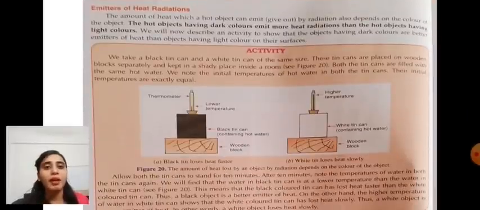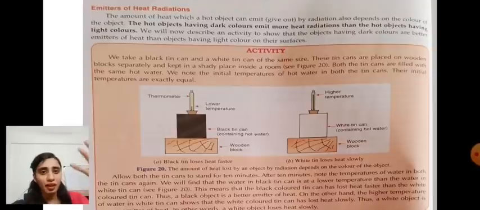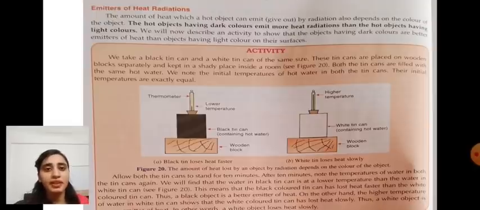First we discussed absorbers, now emitters. Same as previous. Hot objects having dark color emit more heat radiations than hot objects having light color.